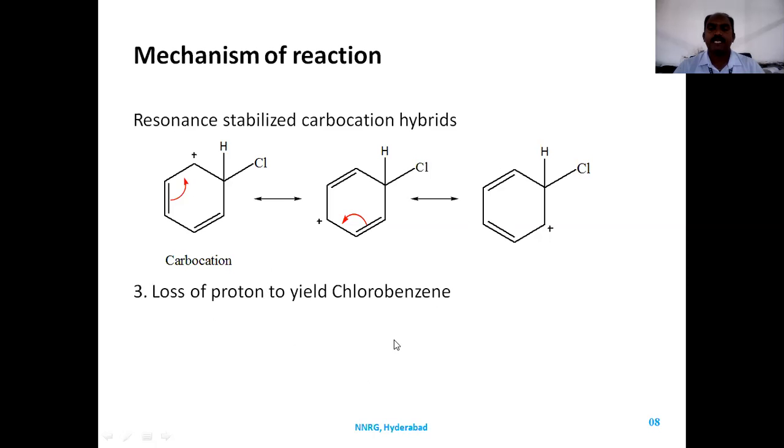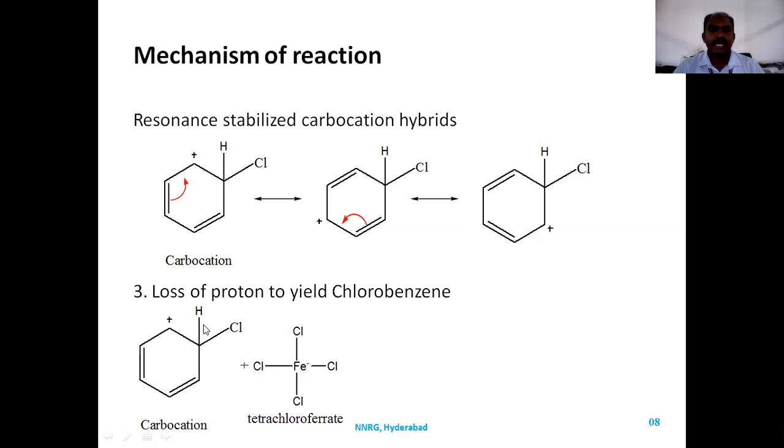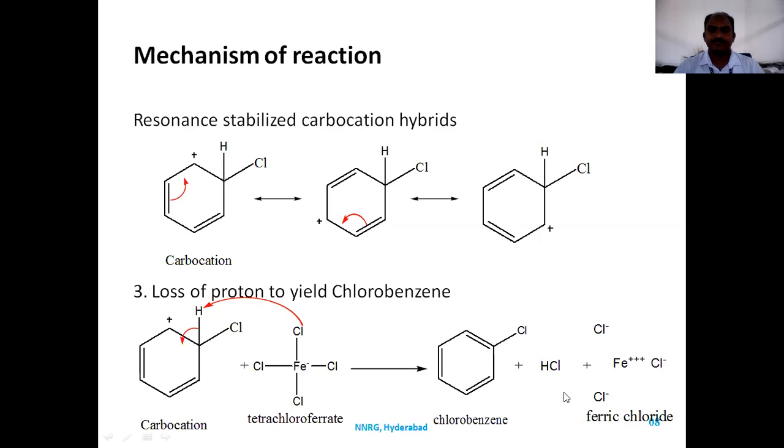FeCl4 minus abstracts the proton from the benzene carbocation, forming HCl, and the catalyst is regenerated. The pair of electrons between carbon and hydrogen enters into the pi system to form chlorobenzene. So this is about the halogenation reaction.